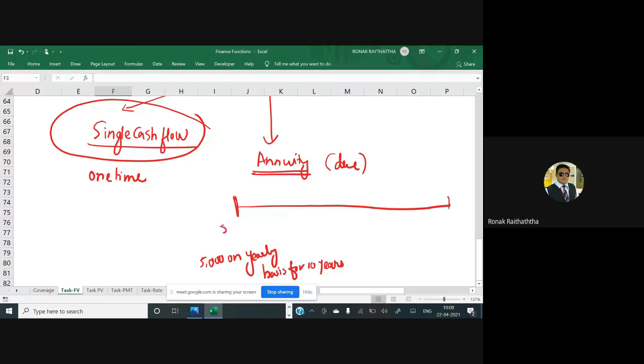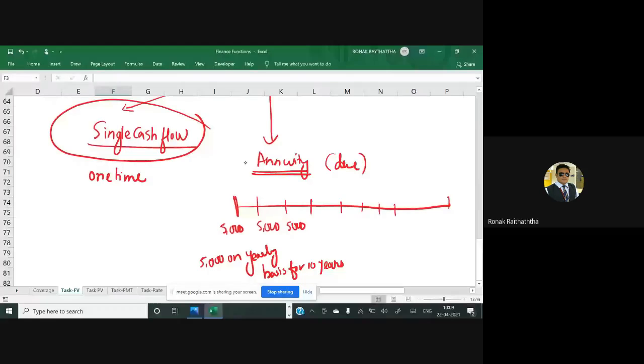So right at the beginning of the year, I'm investing 5,000 rupees over here. 1 year is over. Again, I'm investing 5,000 rupees. Second year is over. Again, investing 5,000 rupees straight away. And similarly, I would be making the investment how many number of times? 10 times, because the number of periods is 10. So I want to know that if I will be investing 5,000, 5,000, 5,000 on a yearly basis, and I expect say 11% return, then what will be the fund value after 10 years?